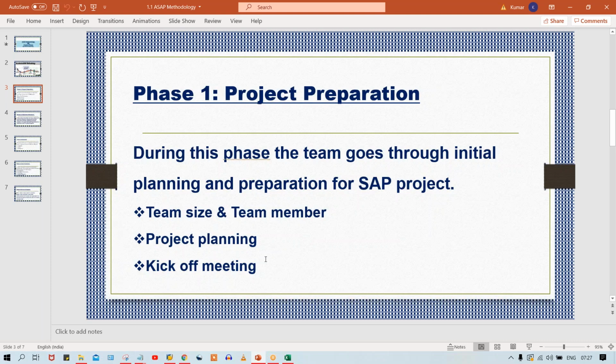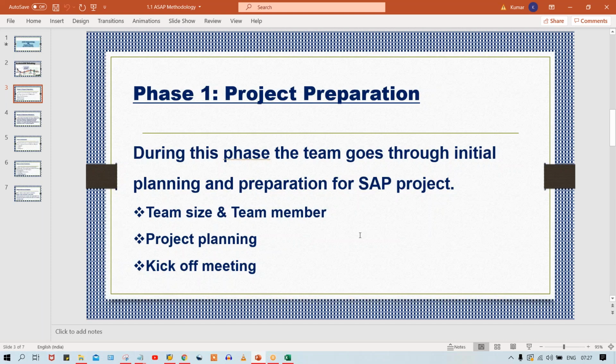So now the implementation of this SAP, and that too at Tata Motors, is the responsibility of that particular project manager, right? Now, the project manager cannot implement this project alone. Of course, the project manager needs a team of consultants who are going to implement this SAP. The project manager is nothing but a leader, right? So the project manager is going to lead the team, but ultimately who is going to do all the configurations, who is going to perform all the testing?